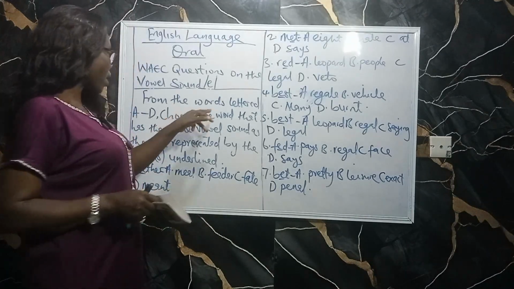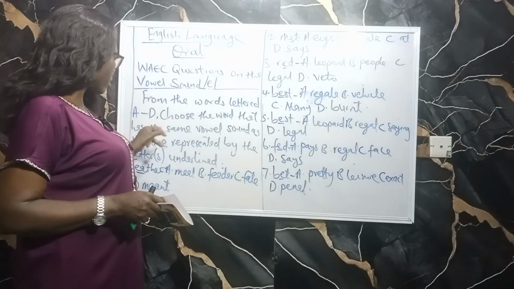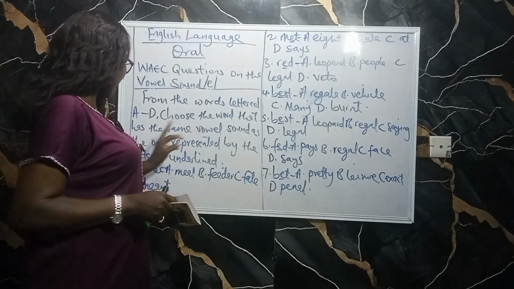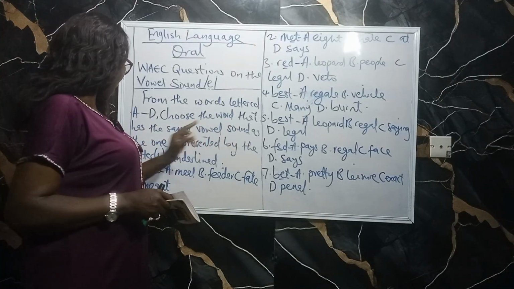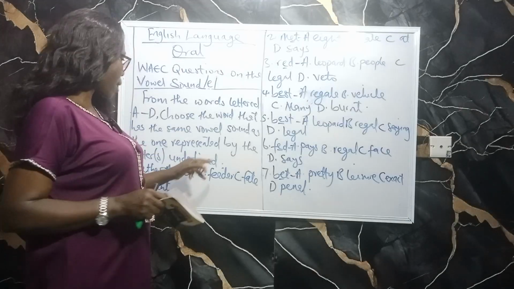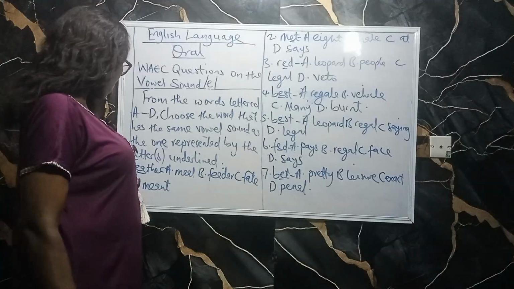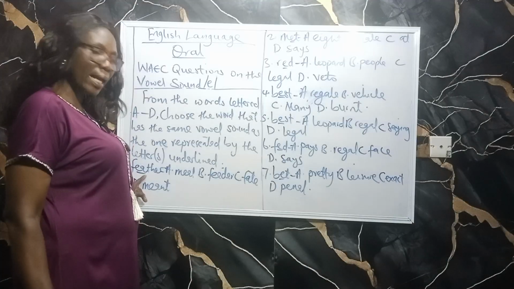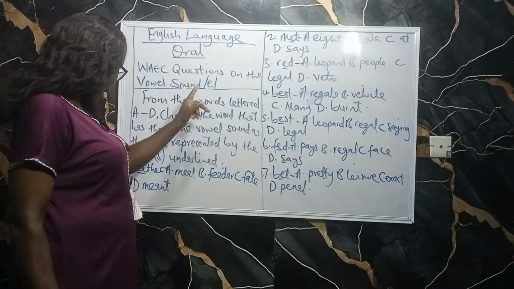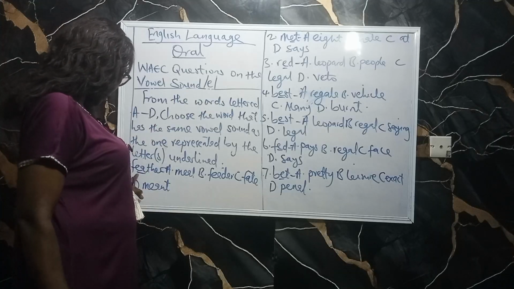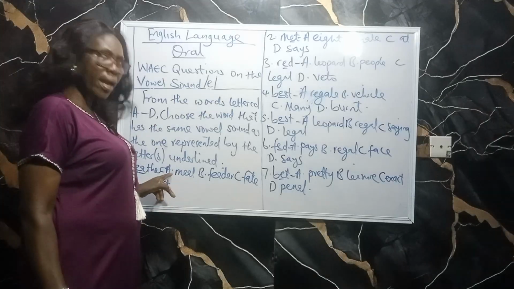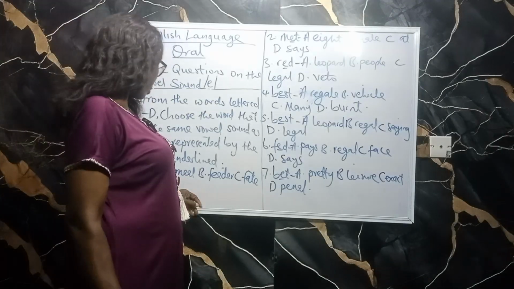So from the words lettered A to D, choose the word that has the same vowel sound as the one represented by the letter or letters on the line. The first one is feather, EA on the line. We can hear this E sound in EA. So A, meal.